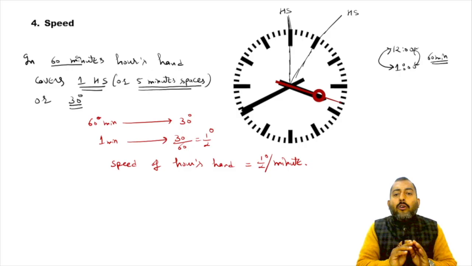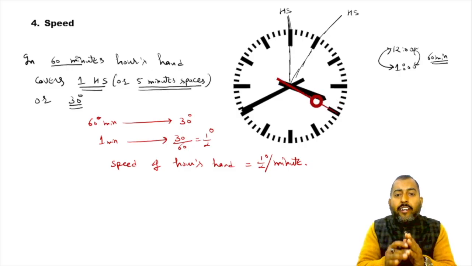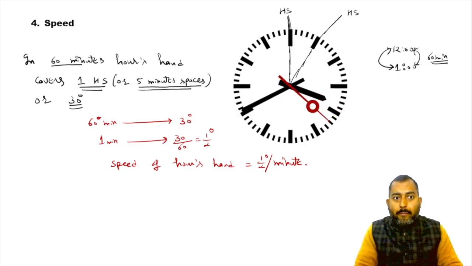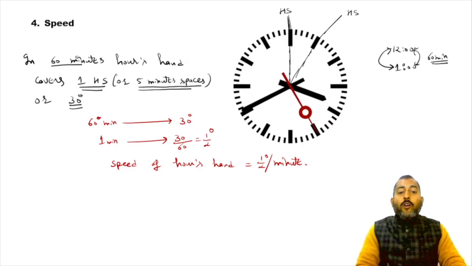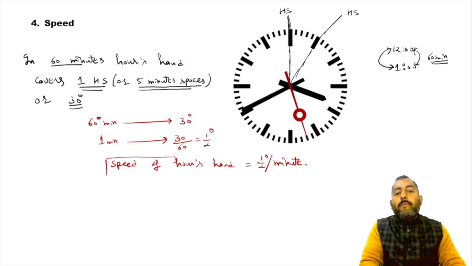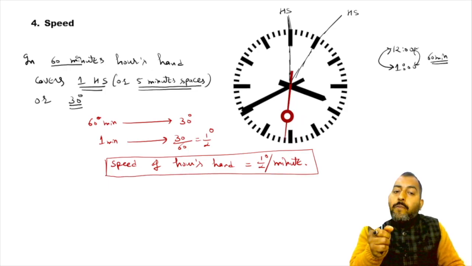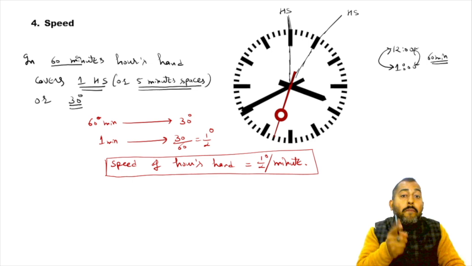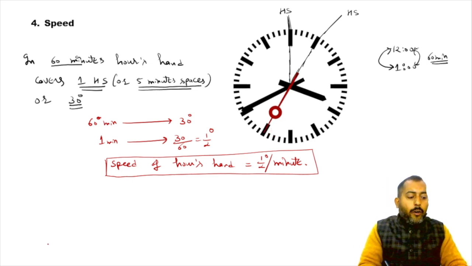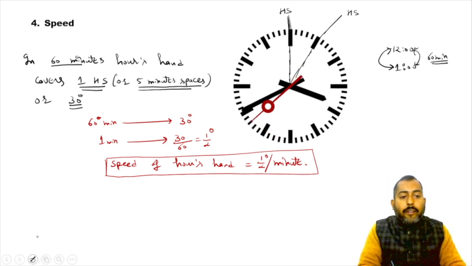Please make a note of it. Pause the video, make a note of it. Hurry up. All right. So I hope now we know that the speed of our hand is what? Half degree per minute, and 1 hour space is an angle of what? 30 degree. 1 minute space is an angle of what? 6 degree. Okay. Let us talk about the next point.